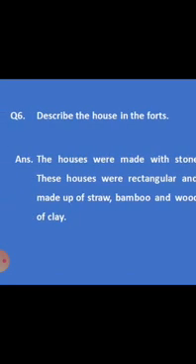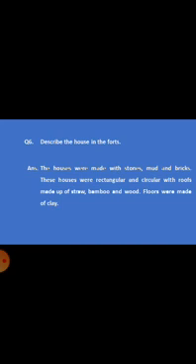Okay. These are the two question answers. Understood? So write these two question answers in your copy.